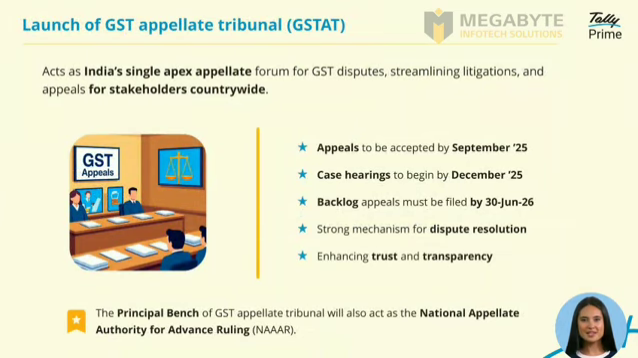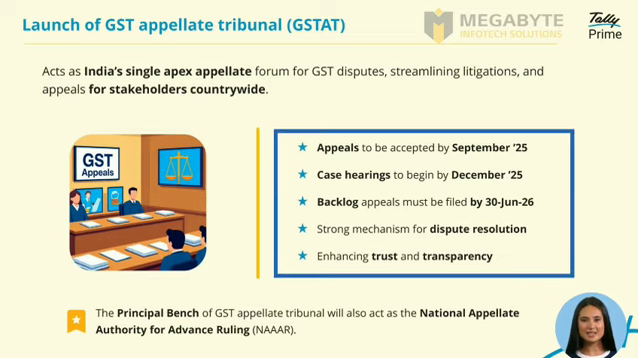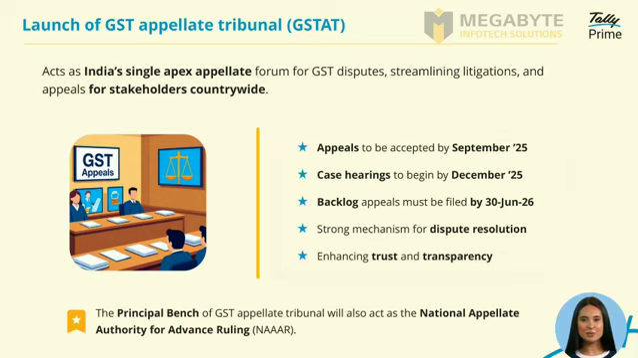The GST Appellate Tribunal, or GSTAT, will serve as India's single apex forum for resolving GST disputes. Appeals will be accepted starting September 2025, and case hearings are set to begin by December. All backlog appeals must be filed by 30th June 2026. The tribunal will provide a strong mechanism for dispute resolution, improving trust and transparency across the system. The principal bench of the tribunal will also act as the National Appellate Authority for advance ruling. These are some of the key announcements under GST 2.0 that will impact businesses.